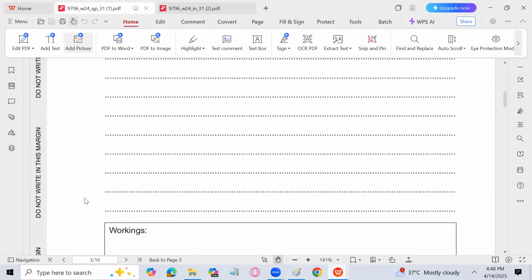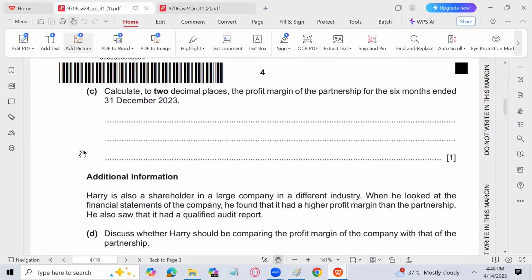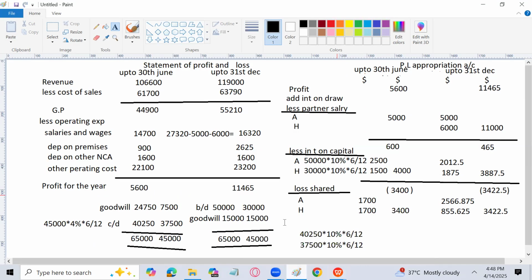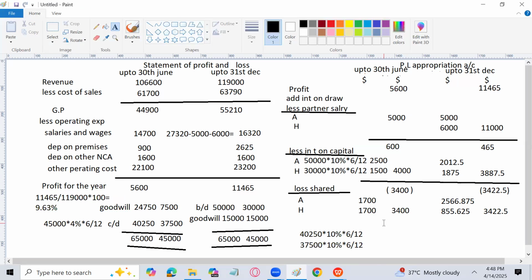So the appropriation account we have prepared, 13 marks are there. Calculate to two decimal places the profit margin for the 6 months ended 31st December. That is quite easy actually, because the profit is 11,465 right here. 11,465 divided by sales of 119,000 multiplied by 100 is the profit margin: 9.63%. That is the answer.